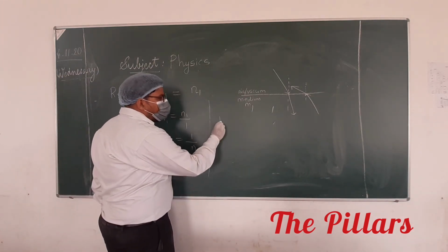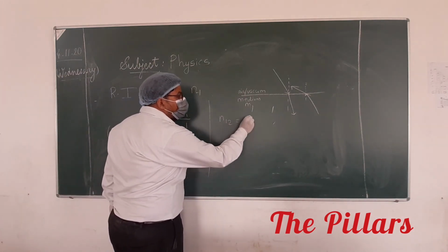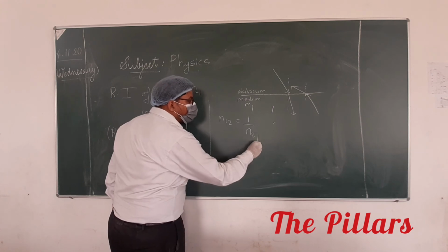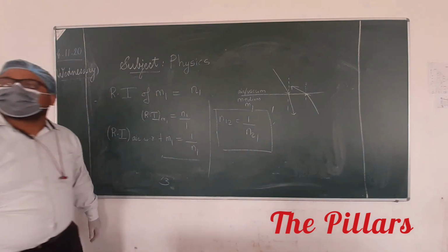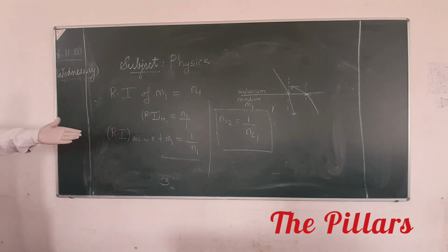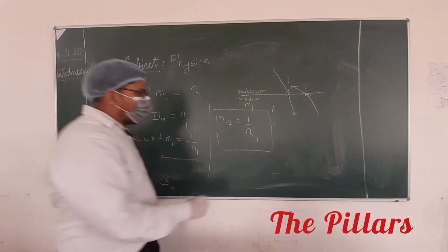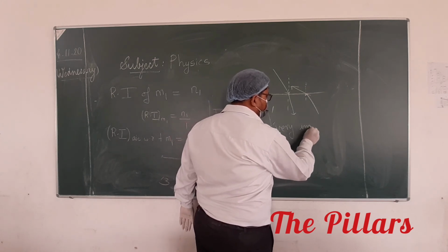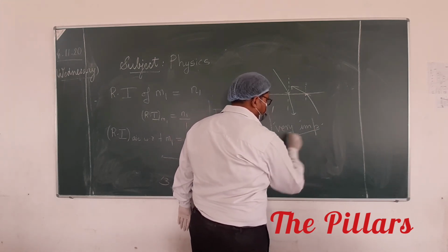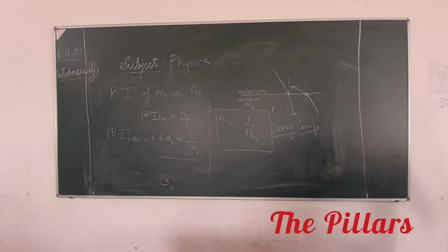The same way, we can write n12 will be equal to 1 upon n21. It will be the reciprocal of that. Make a note. This is very important.